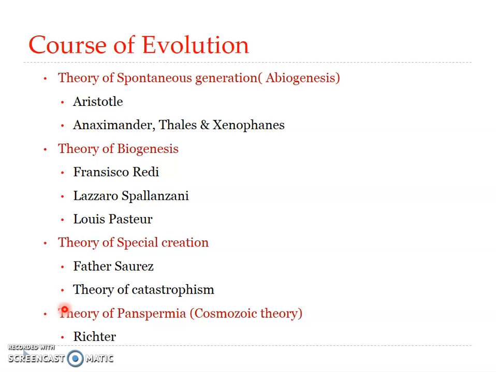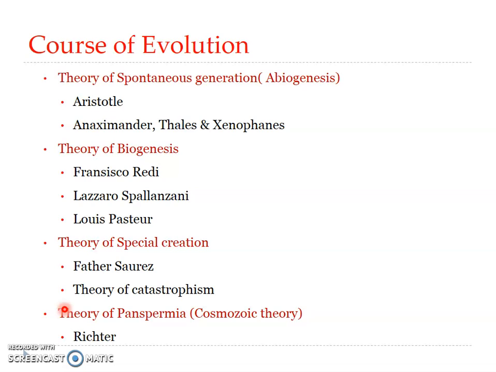The first one is the theory of spontaneous generation, otherwise known as the theory of abiogenesis. It is perhaps the oldest theory about the origin of life. According to this, life arose spontaneously from non-living components of the environment by natural process. That is, life arose de novo. It's completely new. That is what it means.